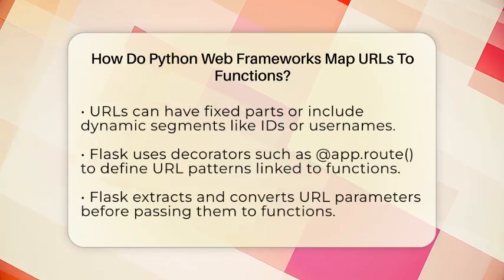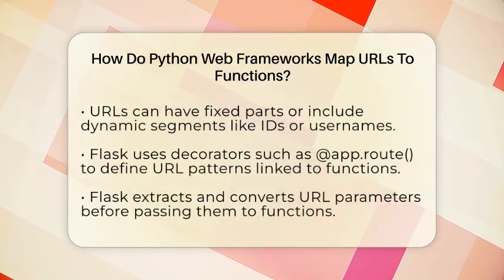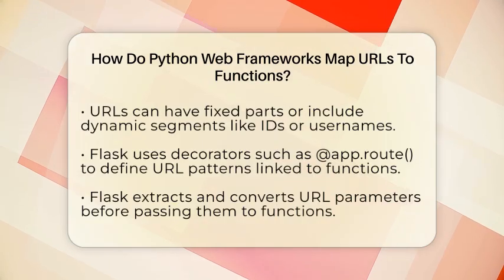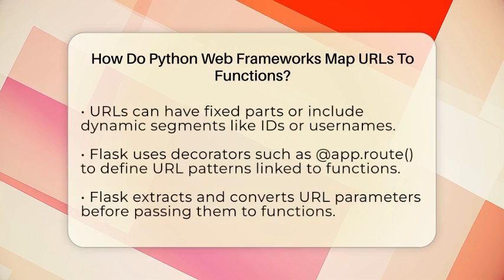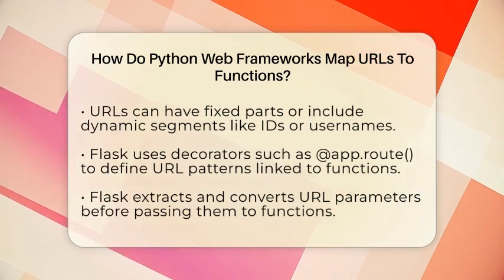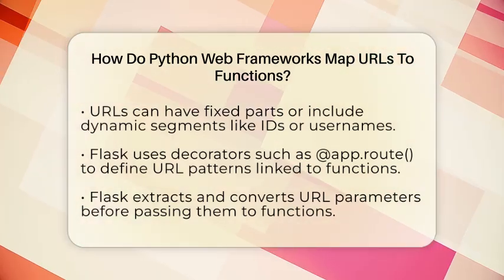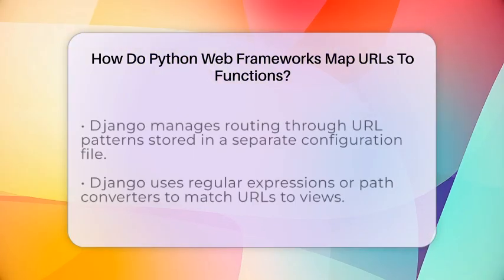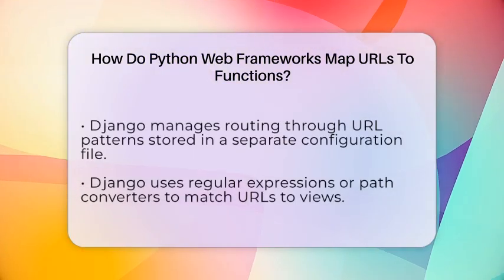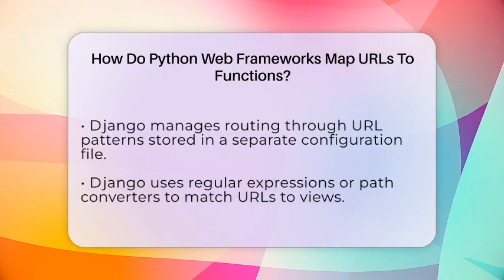Django handles routing differently. You create URL patterns in a separate file called the URL configuration. These patterns can include regular expressions or path converters. When a request comes in, Django compares the URL to each pattern. If it finds a match, it calls the linked view function and supplies any captured variables.